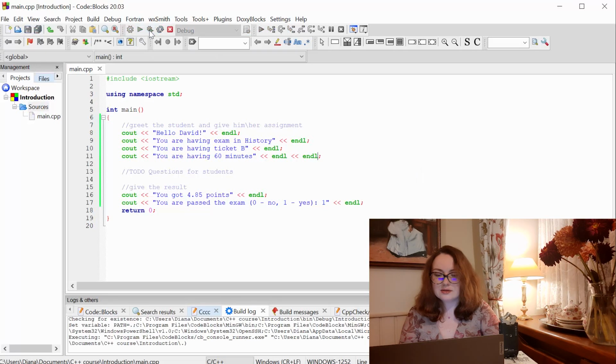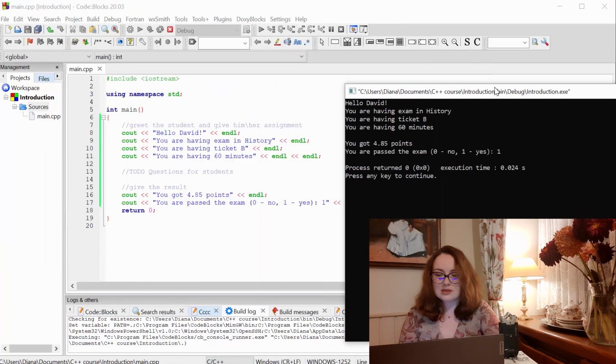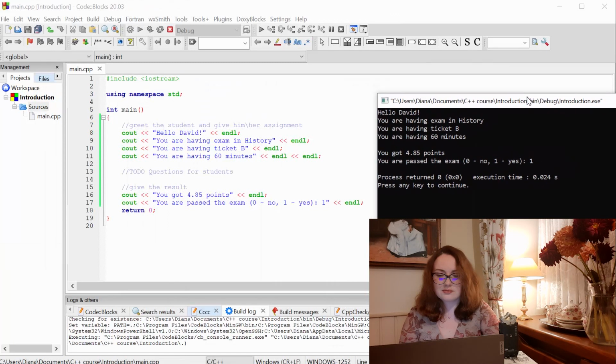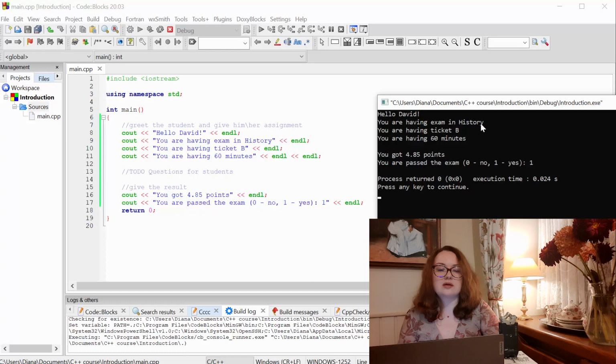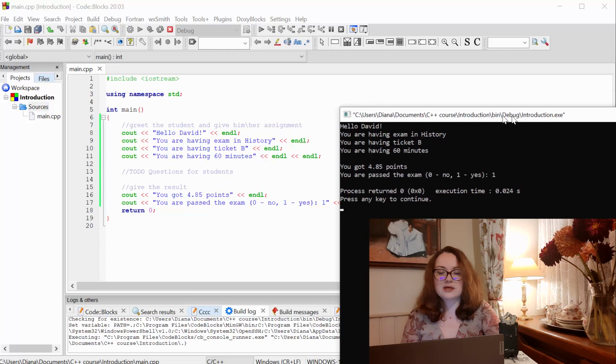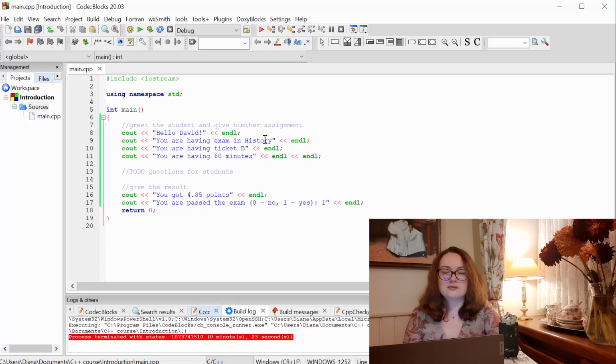Once again, build and run it. And you can see the result of the program execution. We greet our student, hello David, say to him that you have an exam in history, you have ticket B, you have 60 minutes, and then at the end we say to him that you got 4.85 points and that he successfully passed the exam. So this is great, but unfortunately not all students' names are David, and they of course have different tickets, different topics, and at the end they would have a different result.